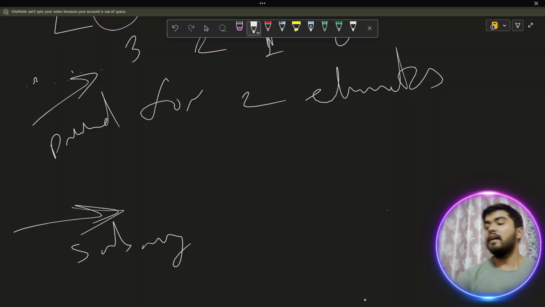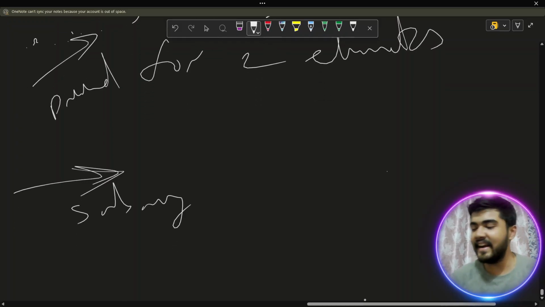So if it is a subarray, tell me, is the concept we just proved for 2 elements applicable for a subarray? If there are more than 2, is the same logic going to be true for a subarray also? I think yes. It is indeed yes. It is not think, it is indeed yes.